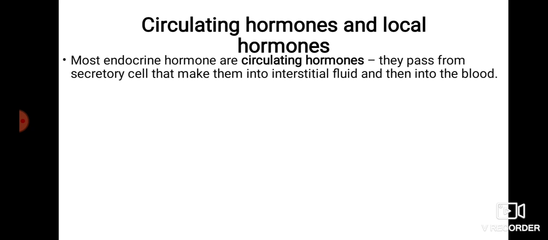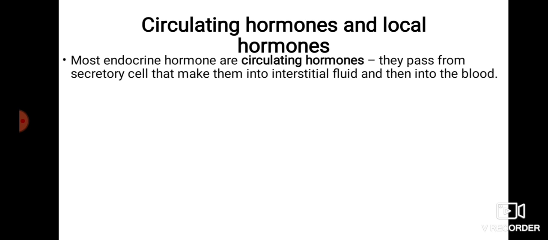Now, circulating hormones and local hormones. There are two kinds of hormone, circulating and local. Most of the endocrine hormones are circulating, meaning they pass from the secretory cell into the interstitial fluid and then into the blood.